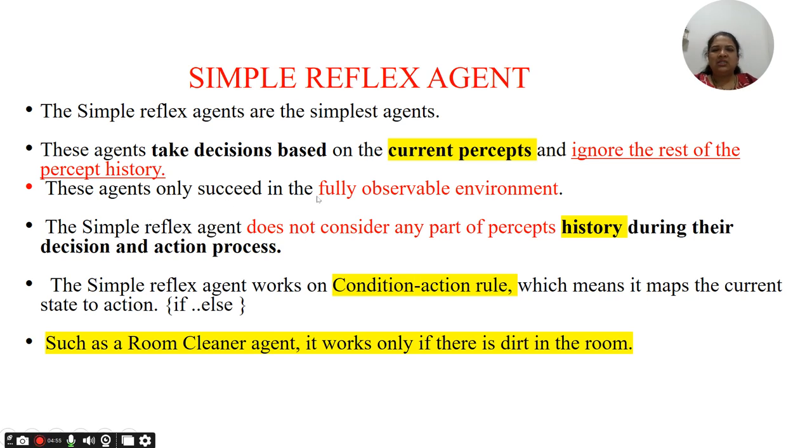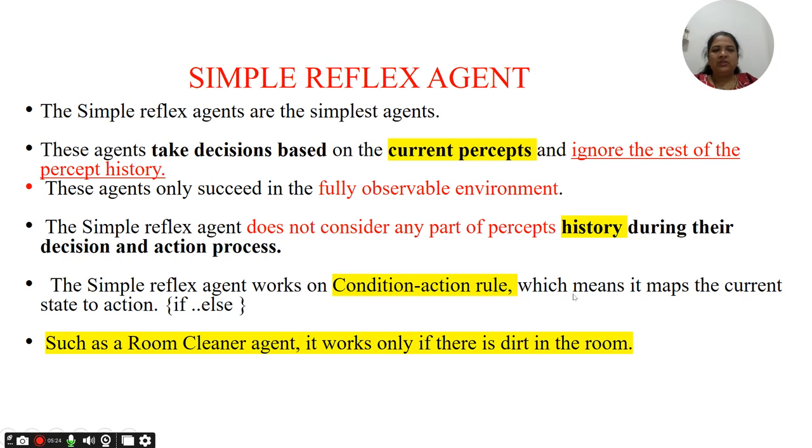These agents succeed only if the environment is fully observable. Then they can check only the current scenario; they cannot see the past history. So these agents do not consider any part of the percept history during their decision and action process. These agents work on condition-action rules: if a particular condition occurs, then a particular action should be taken.